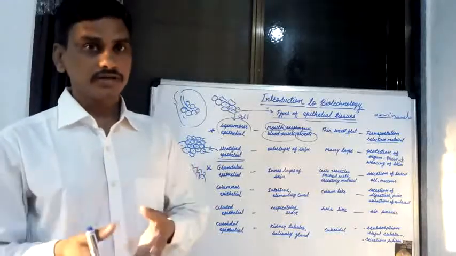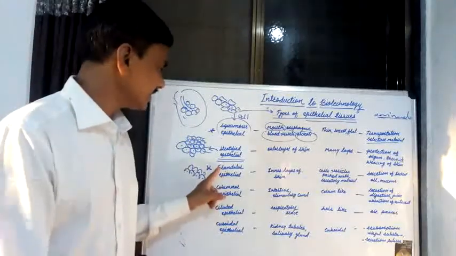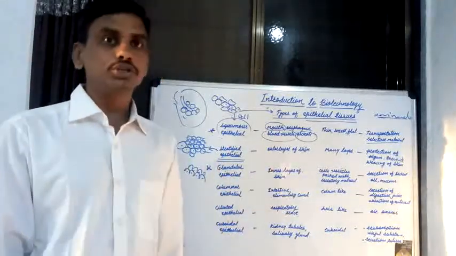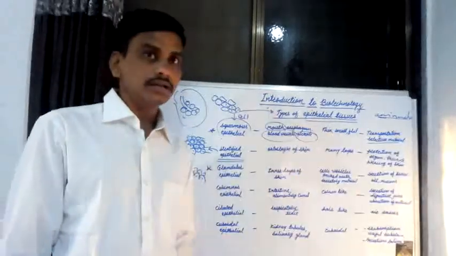Secretion of sweat, oil and mucus by glandular epithelial tissue. That is the third type of epithelial tissue.